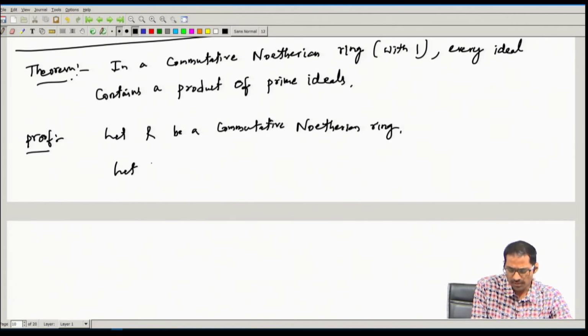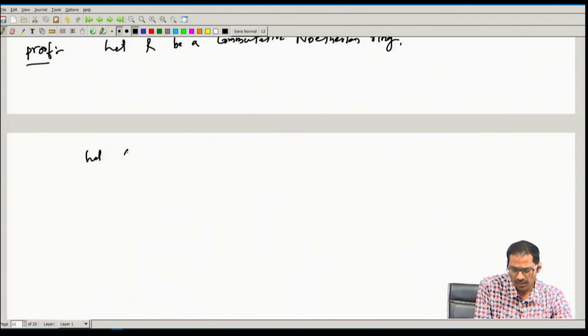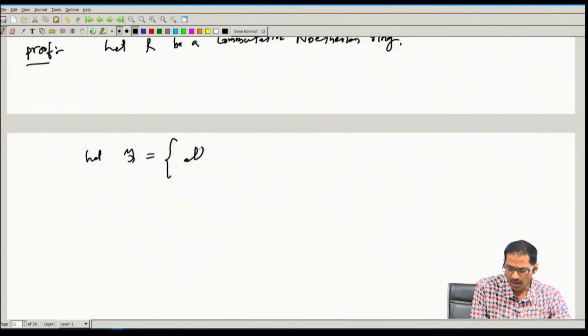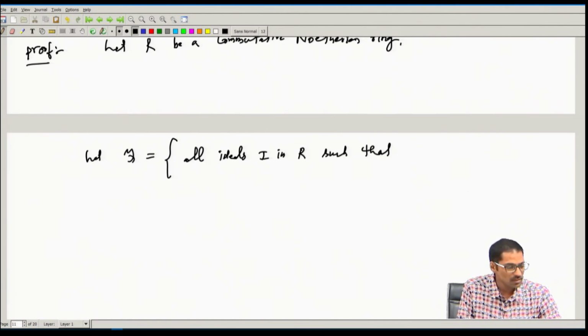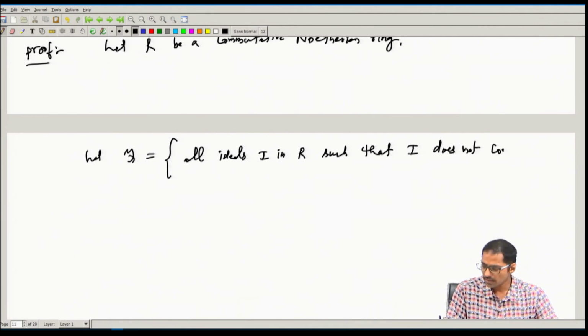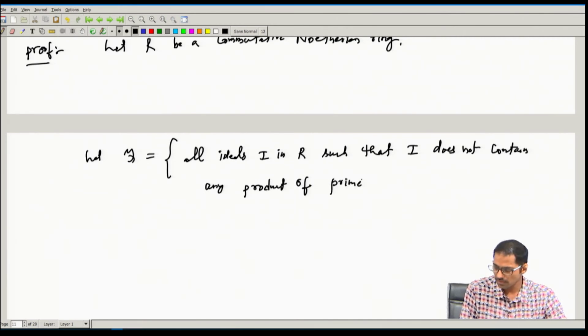So let us consider the following family F. Let F be equal to the collection of all ideals I in R such that I does not contain any product of prime ideals.